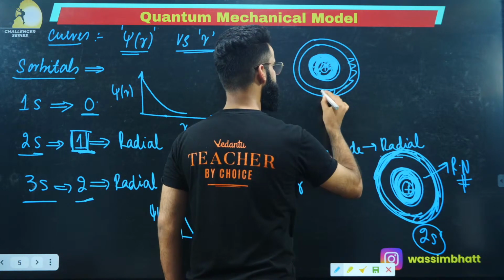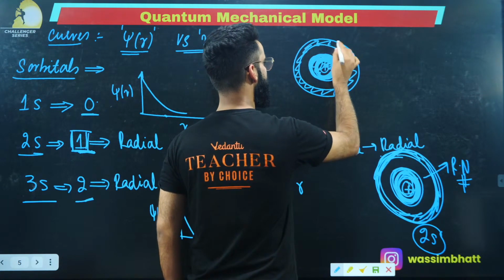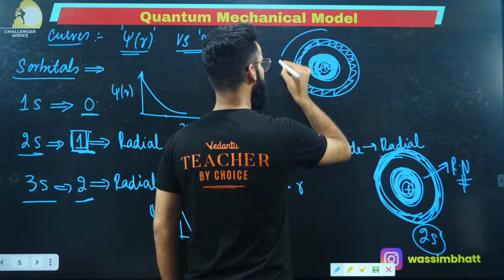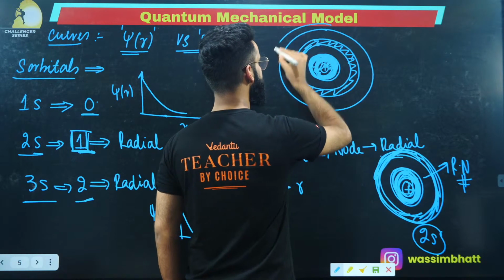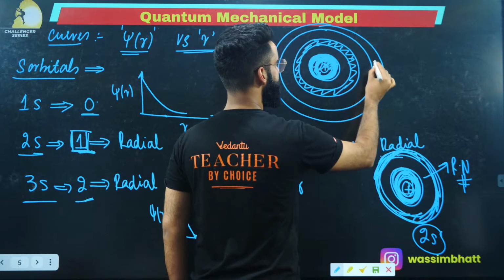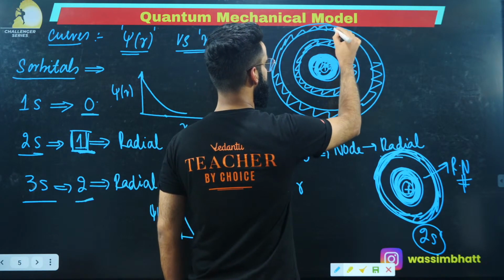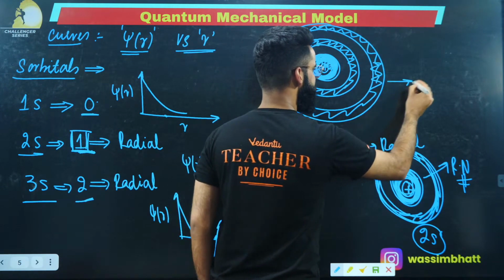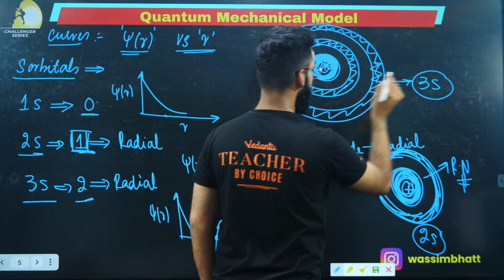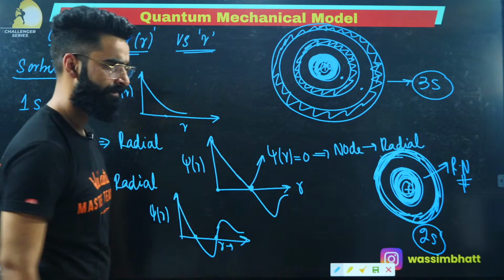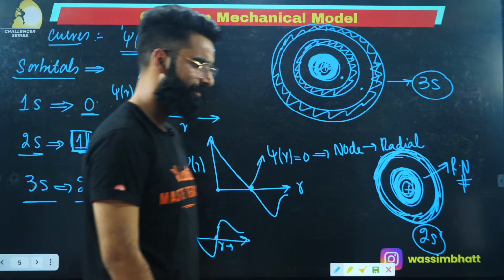This is the electron density, right? This is the spherical node, right? There'll be one more spherical node after this. And this is the electron density, correct? So this is your 3s over here, in which you have got 2 spherical nodes. This one spherical node, this one more spherical node, right? Yes? Correct, people?